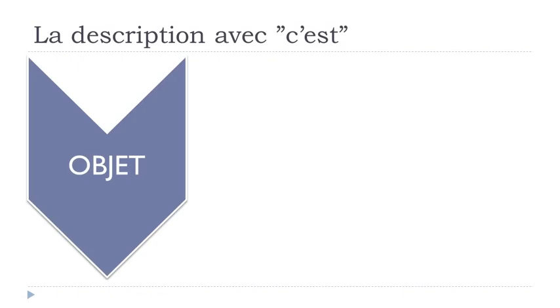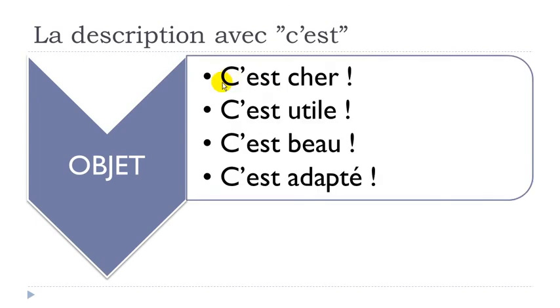So it could be for an object as well. You could describe an object, un objet. So let's see now. C'est cher. Cher is expensive. C'est cher. C'est utile. Utile, useful. C'est beau. Beautiful. C'est adapté. Adapted. Okay? C'est cher. C'est utile. C'est beau. C'est adapté. Remember, all these adjectives are at the masculine form. I'm getting tired now. All right, so at the masculine form, like I did say previously.